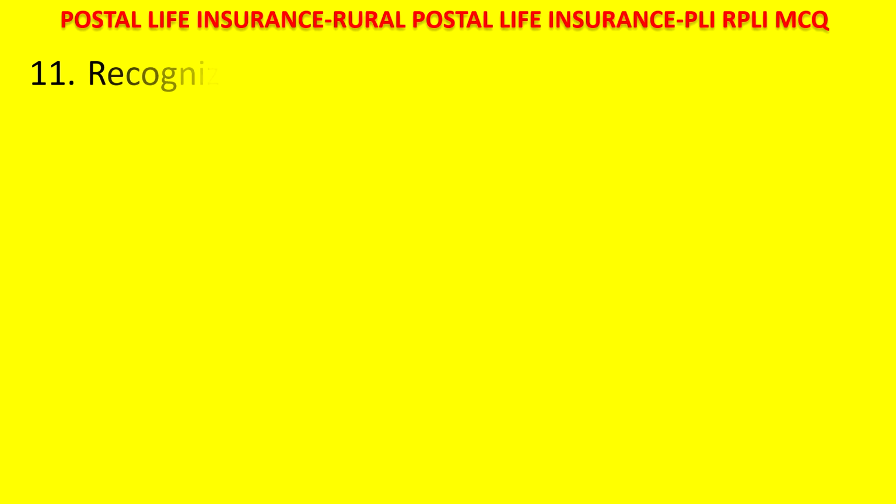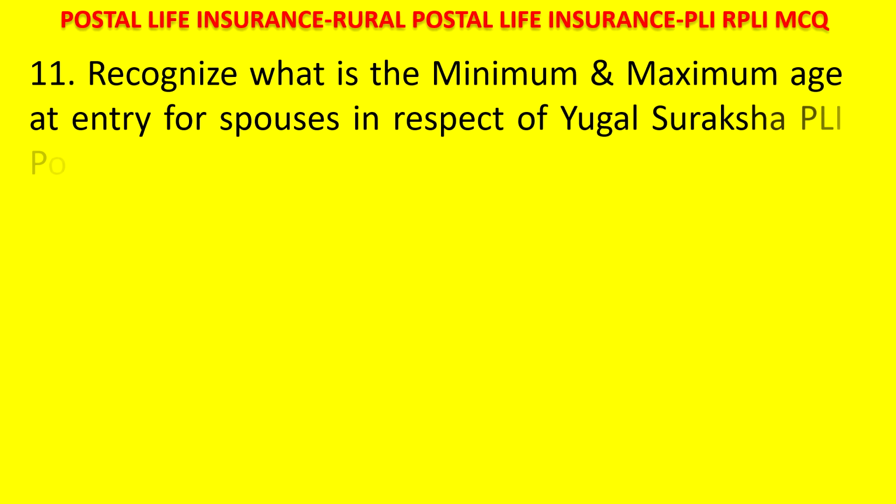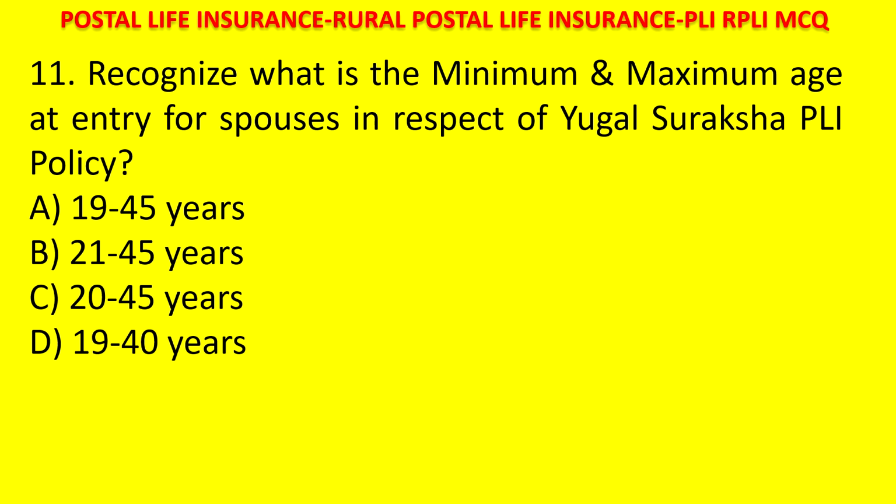Next question. What is the minimum and maximum age at entry for spouses in respect of Yugal Suraksha PLI policy? A, 19 to 45 years. B, 21 to 45 years. C, 20 to 45 years. D, 19 to 45 years. Your time starts now. The answer is 21 to 45. Normally it will start from 19, but for Yugal Suraksha it starts from 21. This is the point you have to remember.